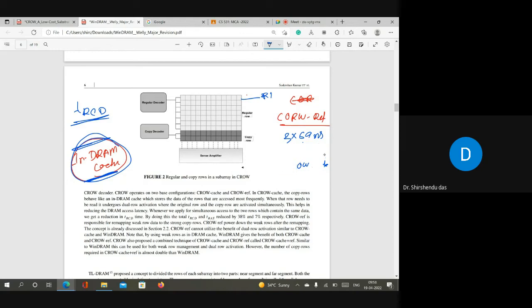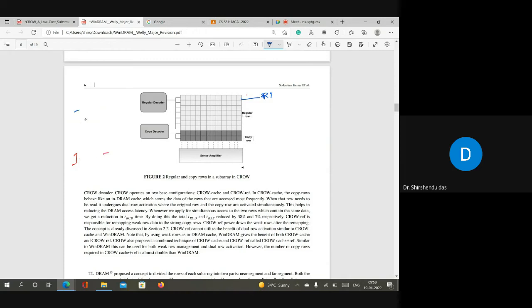And one more advantage of WinDRAM is that in CROW there is a disadvantage: if you want to access a row, and the content of R1 is also available in C1, then first they have to send the address of R1 to activate it, and after some time they have to send one more row address for the copy, because there is a single bus here, right? Only one bus connects the memory controller and the DRAM device. So how do you send two row addresses with one bus? That is the limitation of CROW.